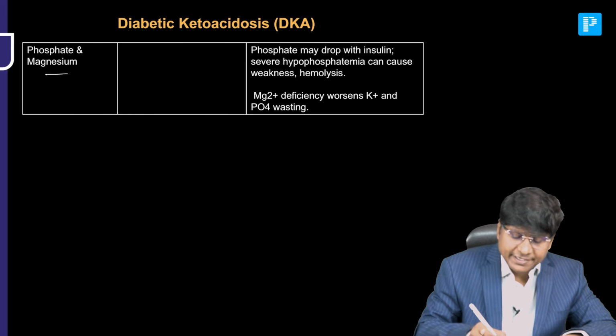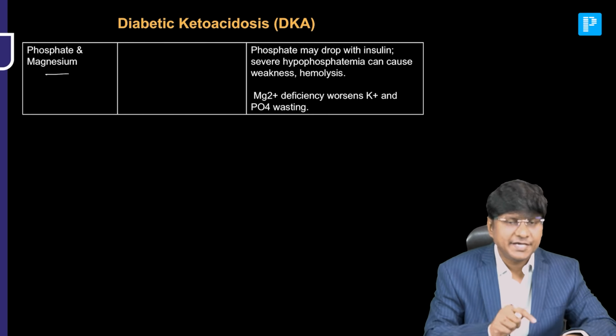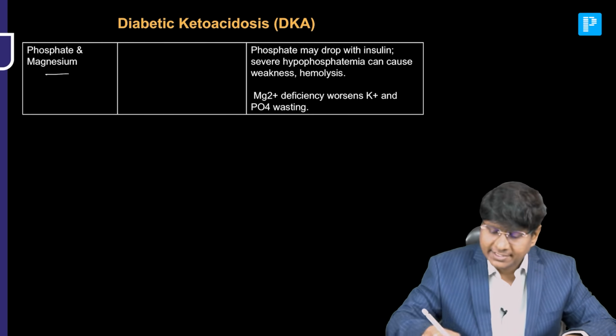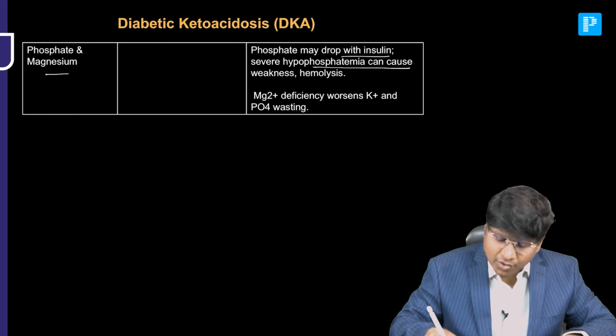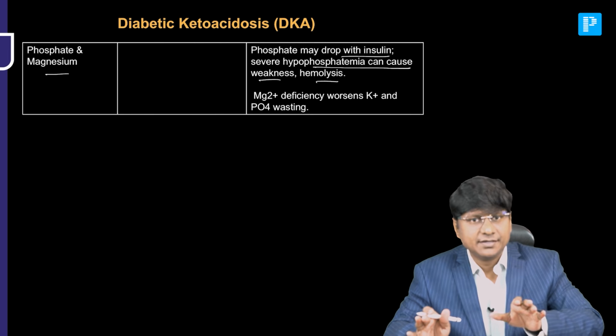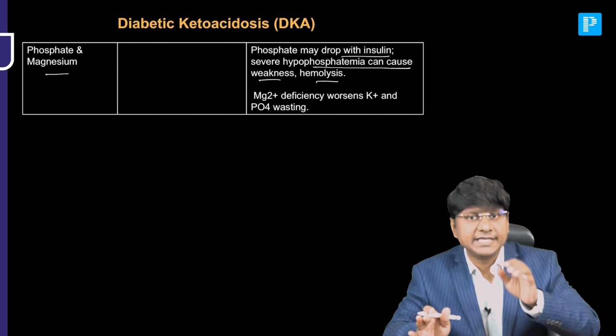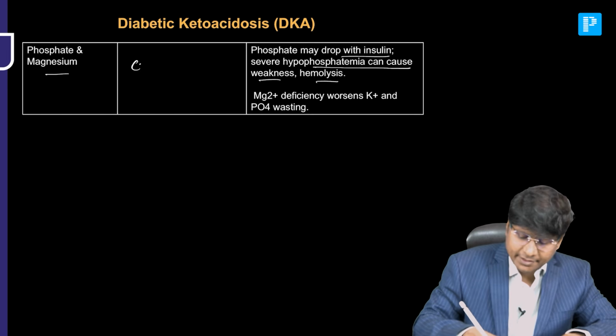And next is phosphate as well as magnesium supplementation. These patients have hypophosphatemia. The phosphate may drop with insulin, and severe hypophosphatemia can cause weakness and hemolysis. So you need to supplement the phosphate if the serum levels are critically low.